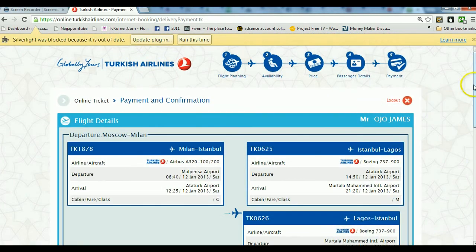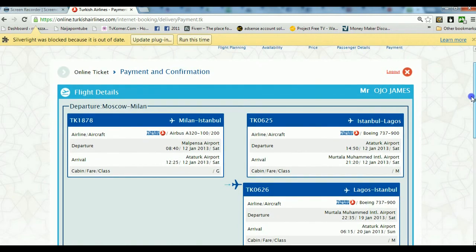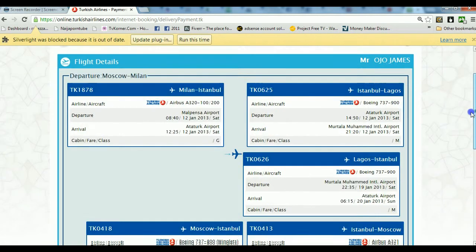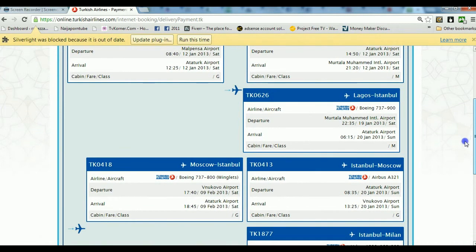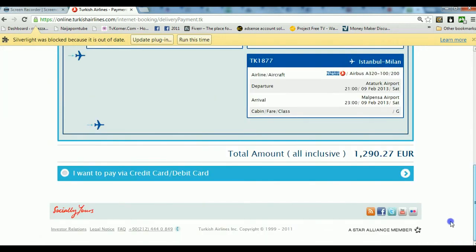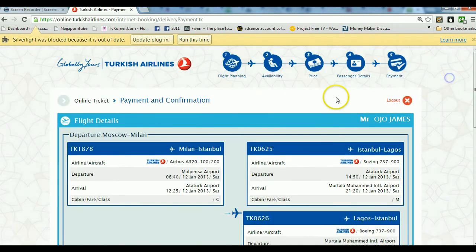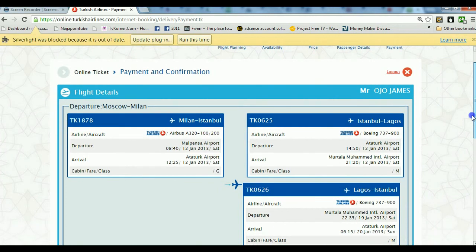Okay. Then when you reach this place, it will show you everything again for the flight details, the time, the date. I beg, make sure you look at it very, very well before you go ahead. Make sure you look at everything very well. This way, you won't make any mistake at all. You should check the date of arrival, the time of arrival. Make sure everything is okay before you go to the next step.